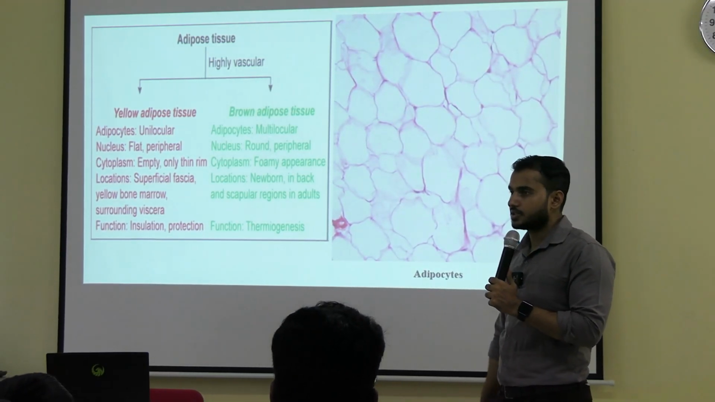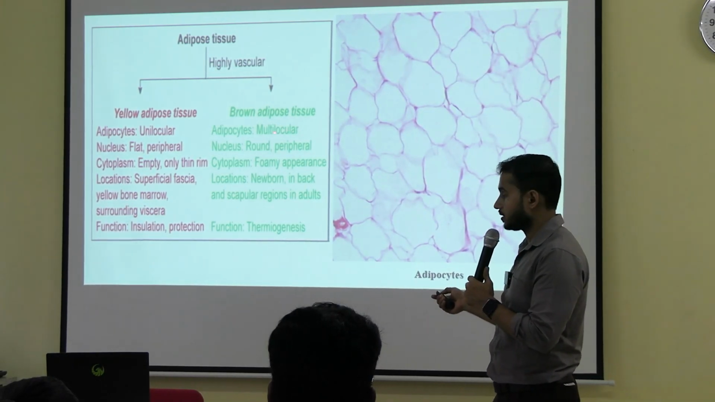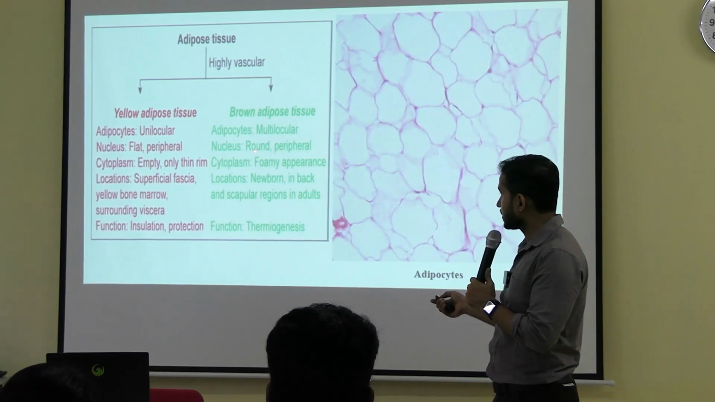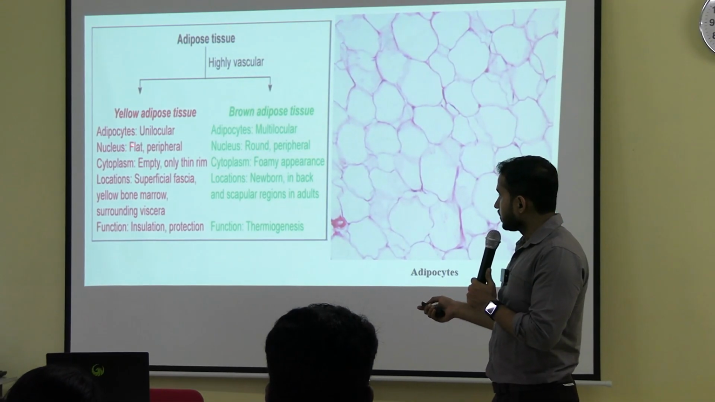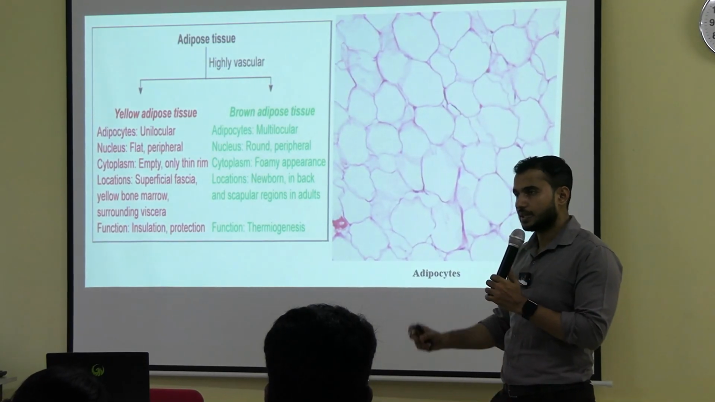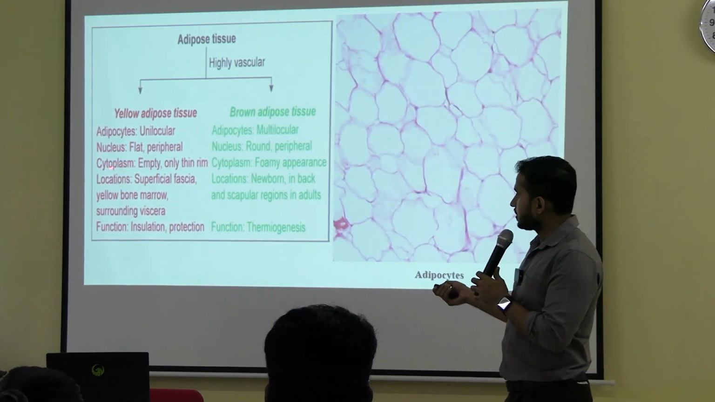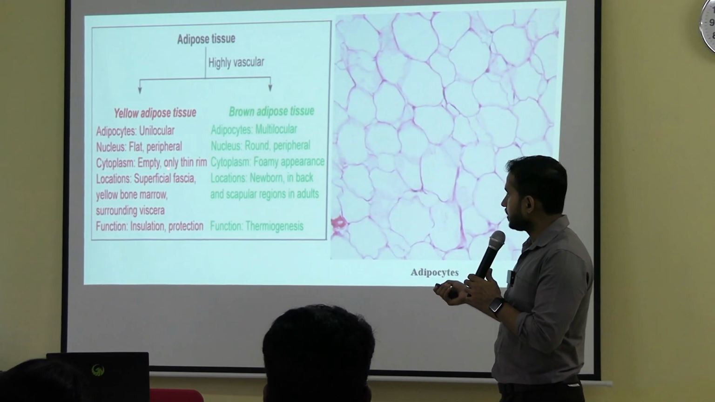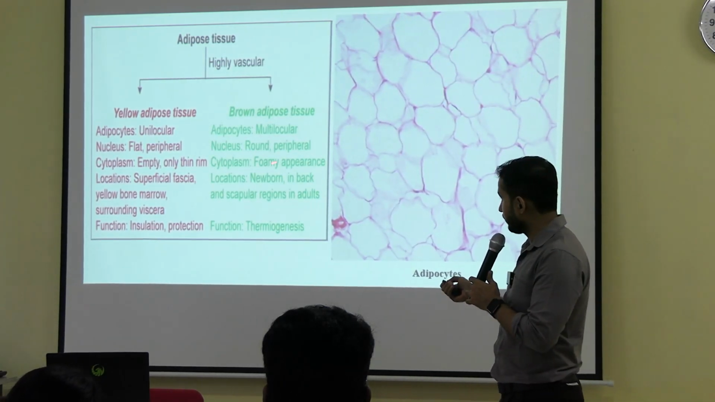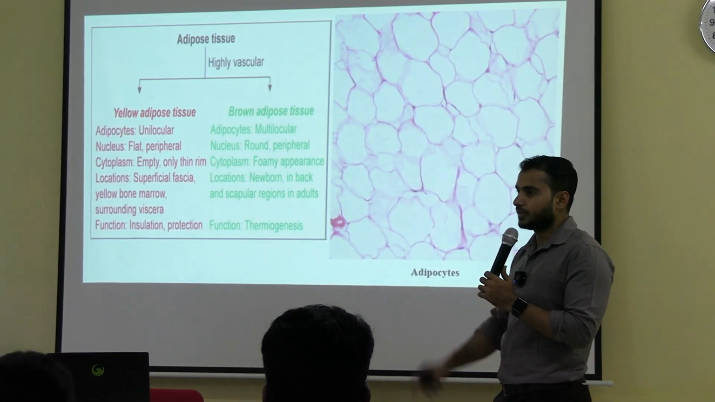So what will be the difference? First of all, unilocular is larger as compared to the multilocular. Next, the nucleus here is flat, but here the nucleus is round. The nucleus here is peripheral, but here it is eccentric in nature. I hope you know the meaning of eccentric. Next, the cytoplasm is mostly empty, only a small rim is present. But here a foamy appearance will be there. So these are the differences between the two types of adipocytes.